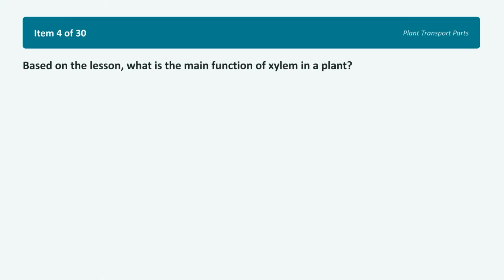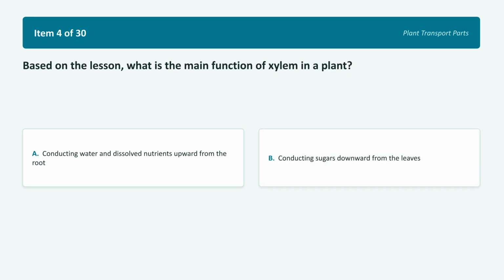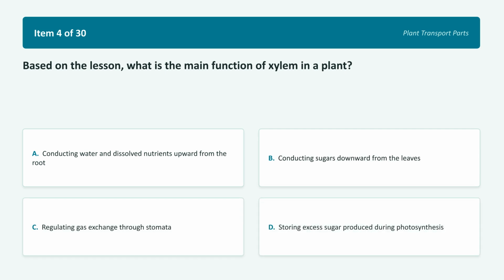For item 4, based on the lesson, what is the main function of xylem in a plant? Choice A, conducting water and dissolved nutrients upward from the root. Choice B, conducting sugars downward from the leaves. Choice C, regulating gas exchange through stomata. Choice D, storing excess sugar produced during photosynthesis. We are moving into plant transport. Pause the video here to pick your answer before we reveal the truth.